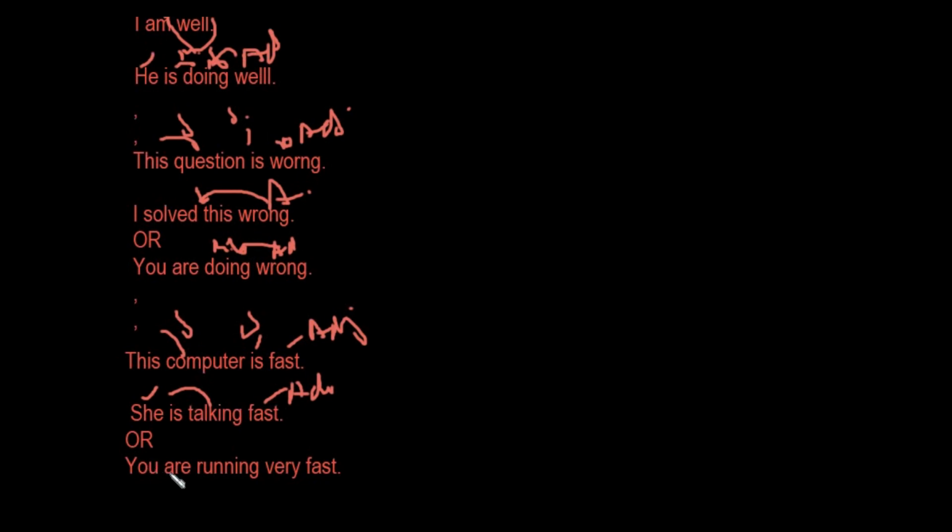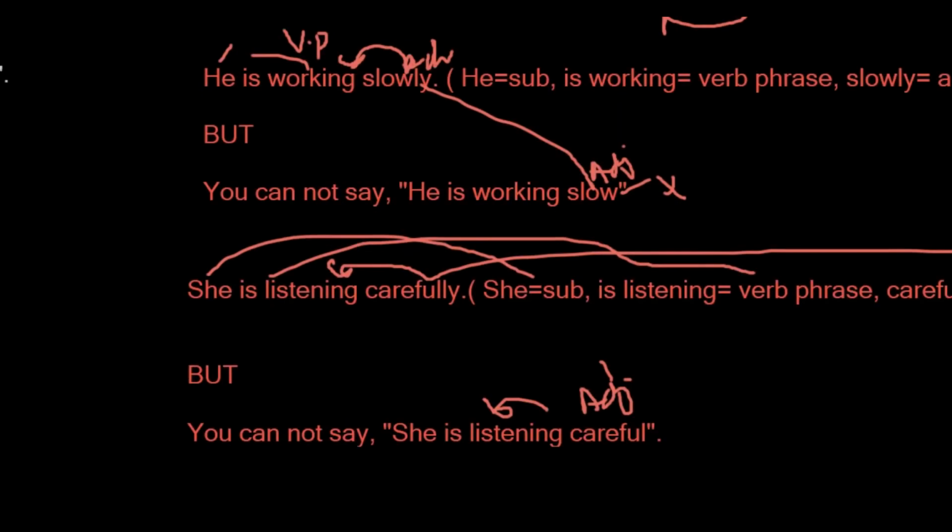Or you can also say you are running very fast. So you is the subject, are running is a verb phrase, and of course we have a main verb, which is running, and very is an adverb, and fast is an adverb as well, because we have a main verb in this sentence. So I hope it was helpful.